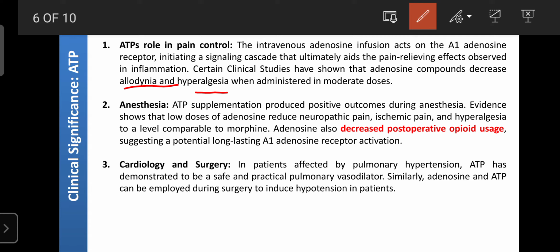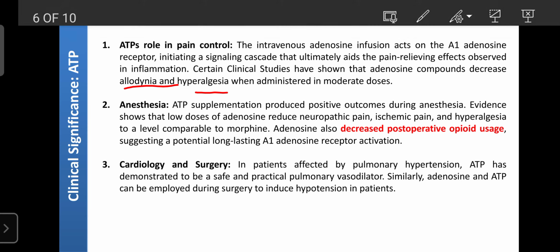But administration of ATP or ADP can reverse the pulmonary hypertension by showing vasodilatory effects, once again by acting on the A1 adenosine receptors. These are the clinical evidence published in various research articles regarding the role of ATP in various conditions.